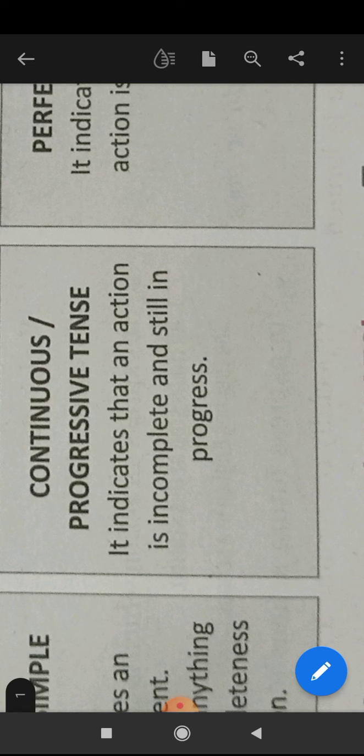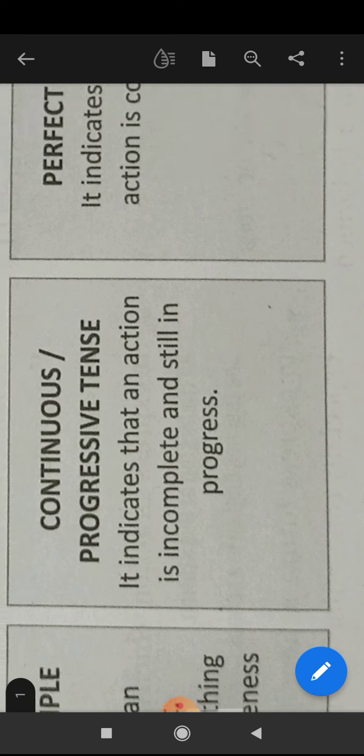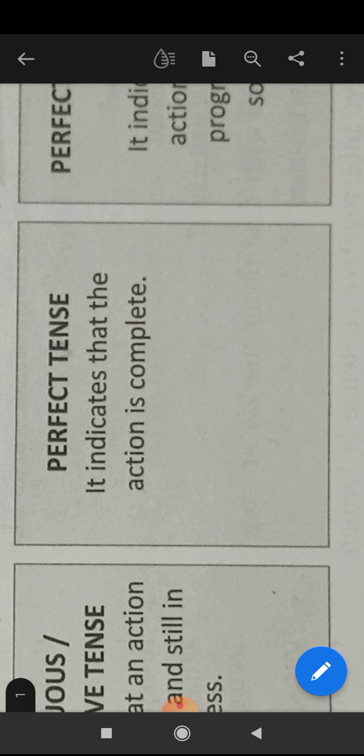The action is in the progress, is in the continuation. That is why we name it continuous or progressive tense. Clear? Next is perfect tense. Perfect tense indicates that the action is complete. Got it?